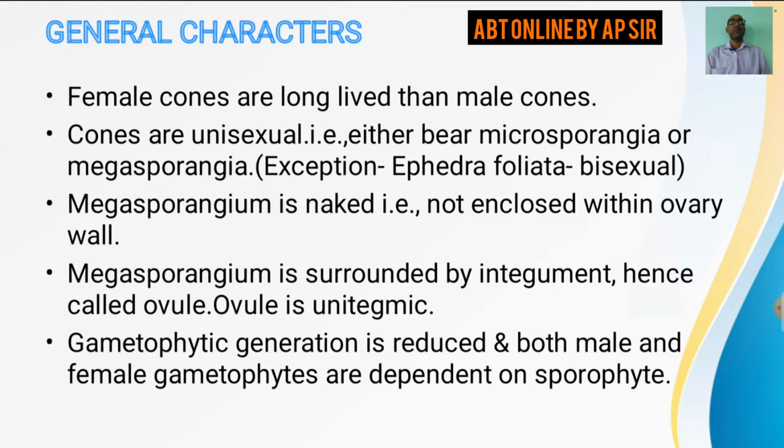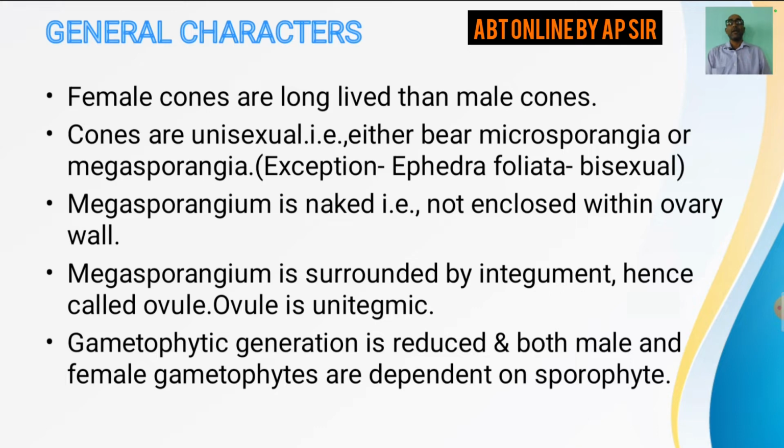The megasporangia is naked, that is, not enclosed within an ovary wall. That is very well known to you. Ovary wall is absent, so the megasporangium is naked. Megasporangium is surrounded by an integument, hence it is known as ovule. Now this ovule is unitegmic, that means presence of a single integument.